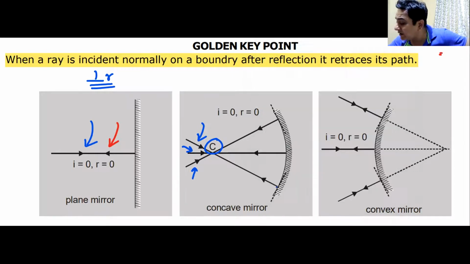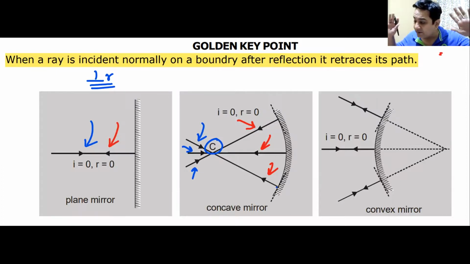And the reflected part is represented by these red arrows. These rays are moving in a straight line through the center of curvature, which is the center of the sphere. They are always incident normally, and therefore they are retracing their path.